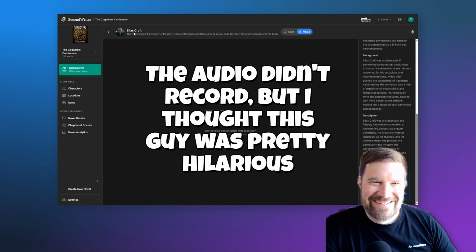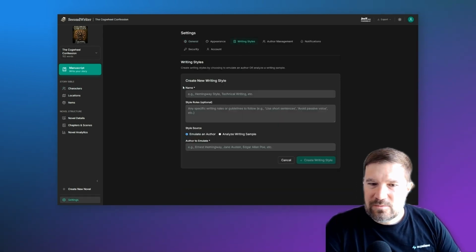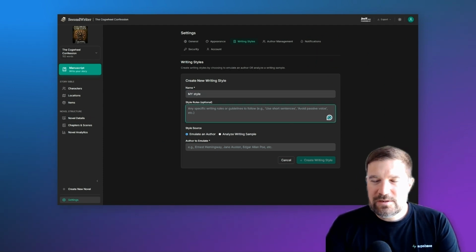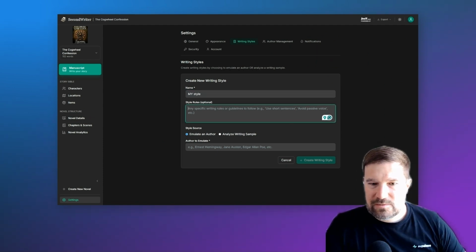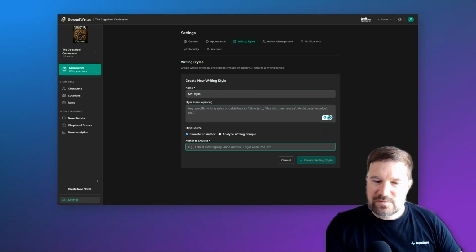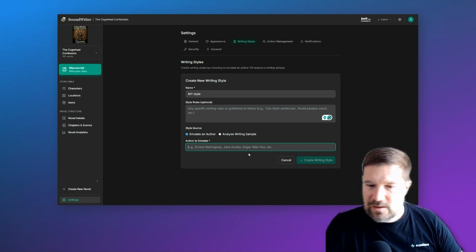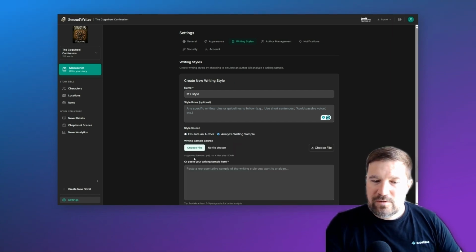Oh, that's funny. Okay. I want to show you how we can manage your writing style. So you can create a style, and you can give it rules for how you want the AI to create writing similar to this. You can also specify an author in the public domain, like Ernest Hemingway, Edgar Allan Poe, Jane Austen, or you can submit a writing sample.